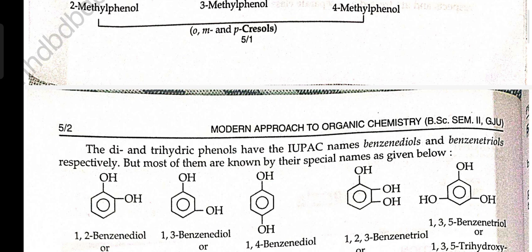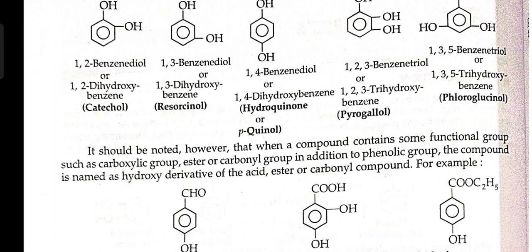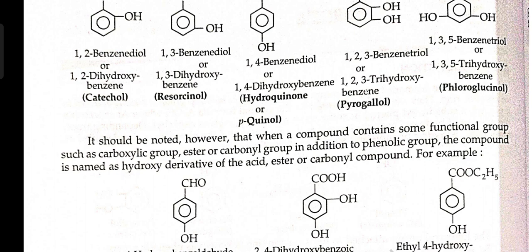The di- and trihydric phenols have the IUPAC names benzenediols and benzenetriols respectively, but most of them are known by their special names as given below. 1,2,3-benzenetriol, or 1,2-dihydroxybenzene, and so on. It should be noted, however, that when a compound contains some functional group such as a carboxylic group, ether, or carbonyl group in addition to the phenolic group, the compound is named as a hydroxy derivative of the acid, ester, or carbonyl compound. For example,